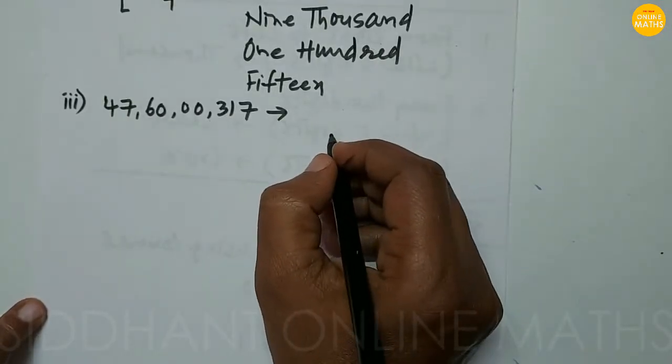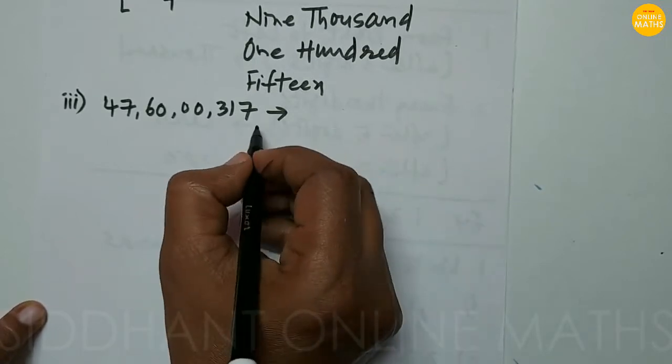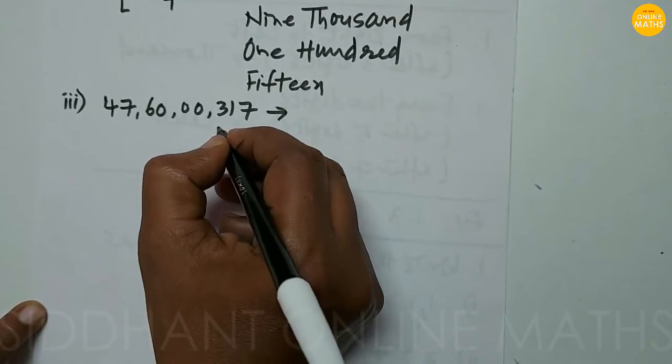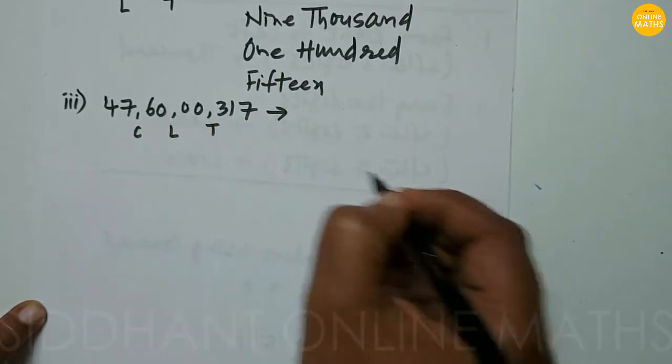The third number, 47,60,00,317. From right to left, after three digits this is the thousands place, this is lakhs place, this is crores place.